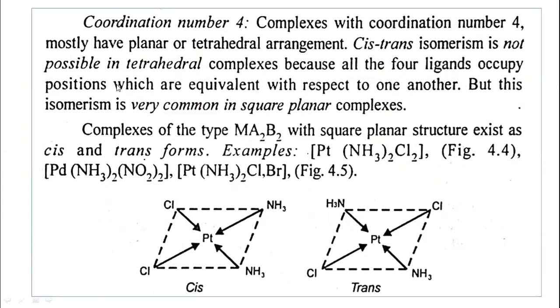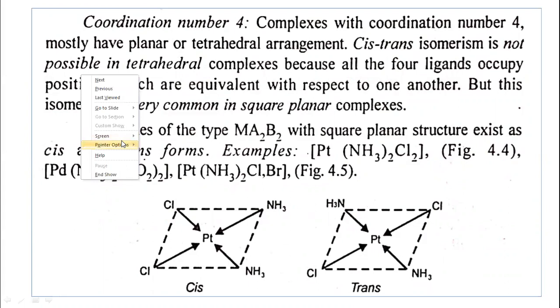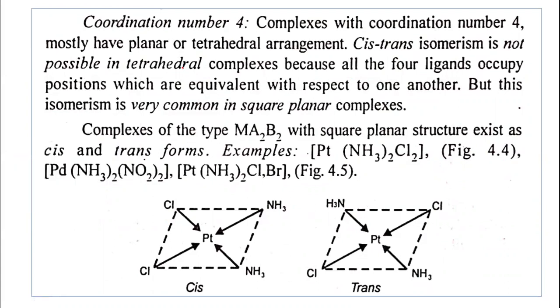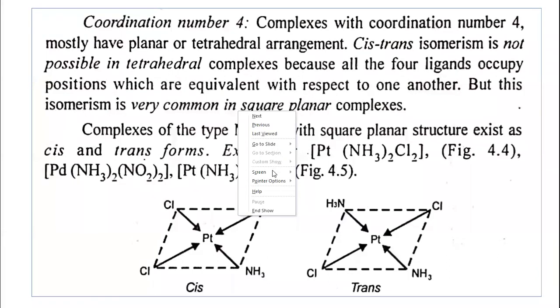Let us explain the cis and trans isomerism, that is geometrical isomerism, in coordination number 4. For example, complexes of the type Ma2B2, this we are explaining here.